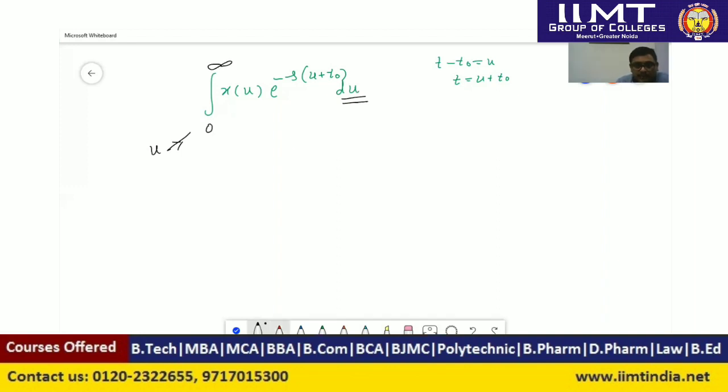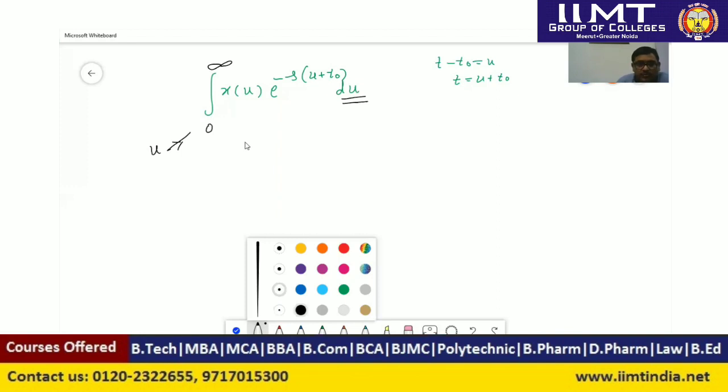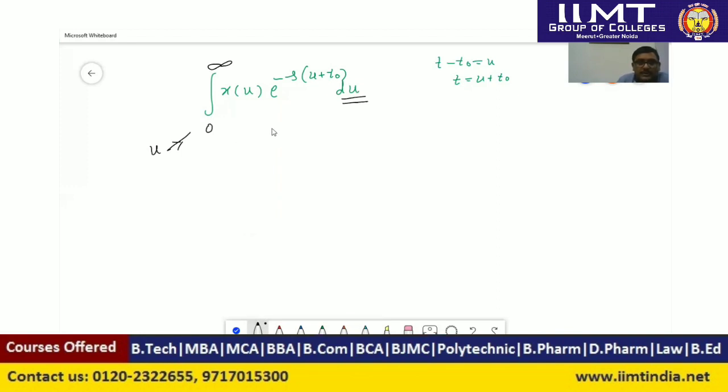Now further we have to solve this integration. We are integrating with respect to variable u, so other than u, things like t naught will be considered as a constant. Except u, everything is treated as a constant, and the constant term will be outside this integration. So we can write the integration from 0 to infinity of x of u, e to the power minus su, into e to the power minus st naught, du.